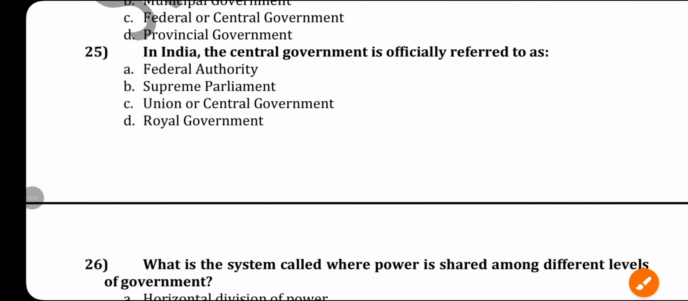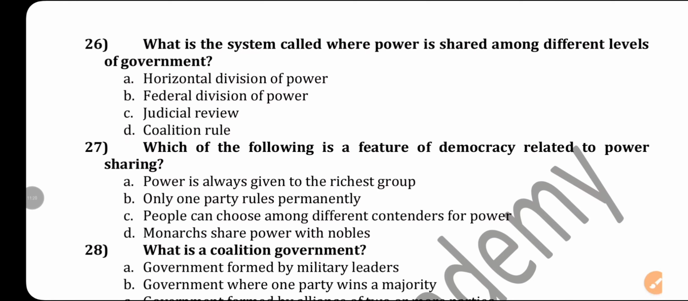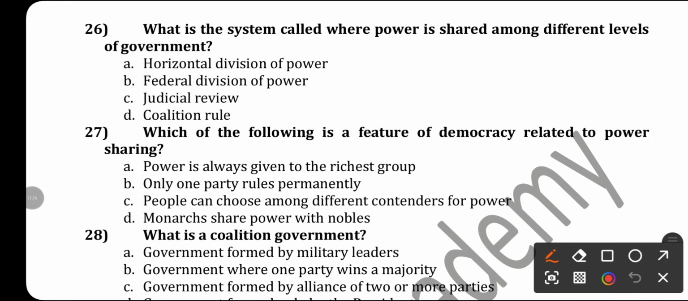Okay. Next question is, what is the system called where power is shared among different levels of the government? Different levels of the government. Okay, different organs of the government is one thing, the second one is different levels of the government. That is known as federal division of power. I hope you can remember.